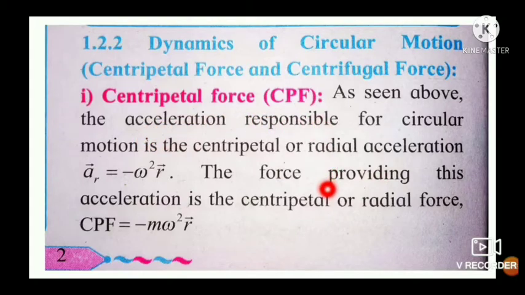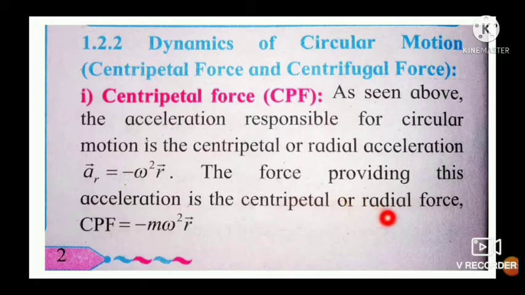Centripetal acceleration निर्माण करणारा force is the centripetal force, and thus centripetal force is the force which provides the centripetal acceleration. The force which provides the centripetal acceleration in a body performing circular motion is the centripetal or radial force.